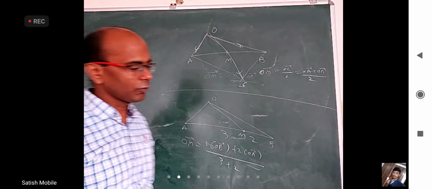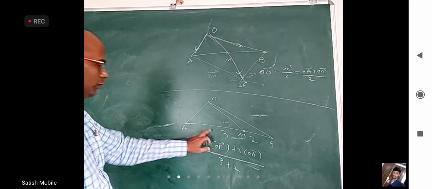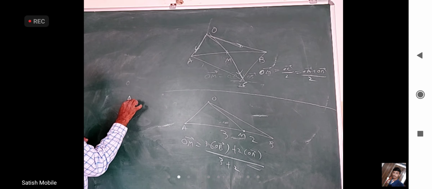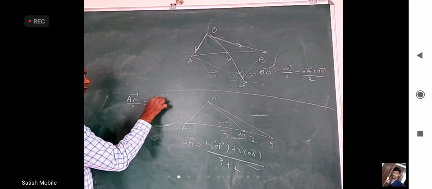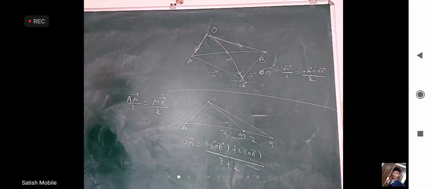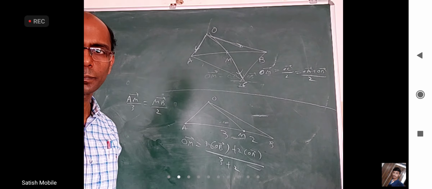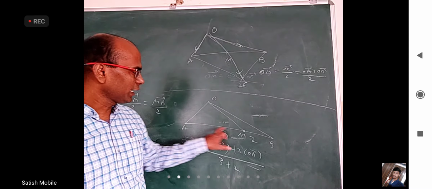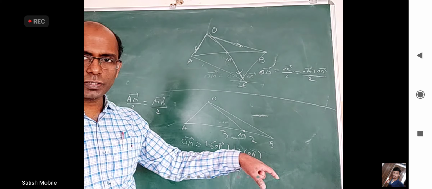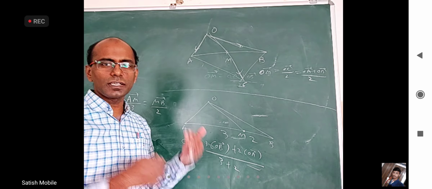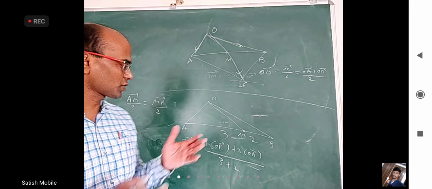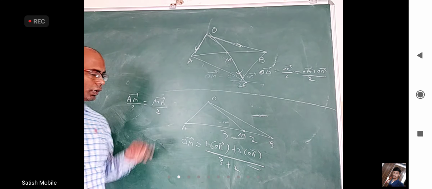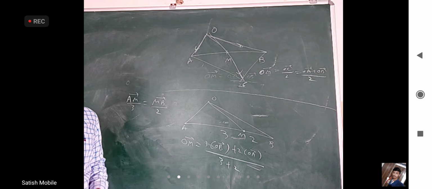Almost the same, I want to write a simple way like this for this. Can I write AM bar by 3 same as MB bar by 2? Is it okay? Yes, sir. Because AM bar and MB bar are in the same direction. AM bar when I divide with 3 it is like a unit vector, and MB bar when I divide with 2 it is like a unit vector, or at least the lengths are same. Now these two have same lengths and same direction. Is it okay now?